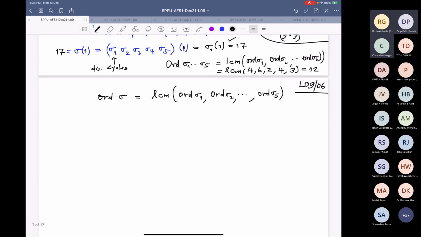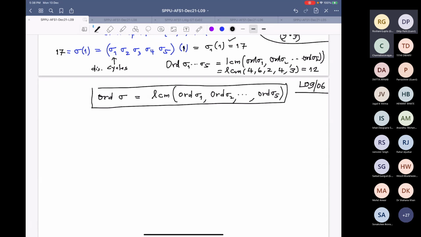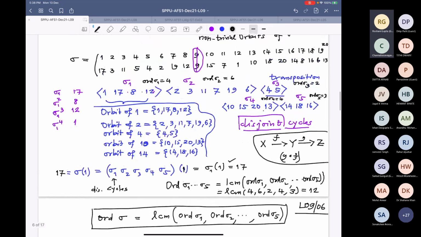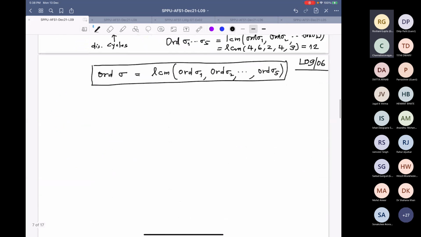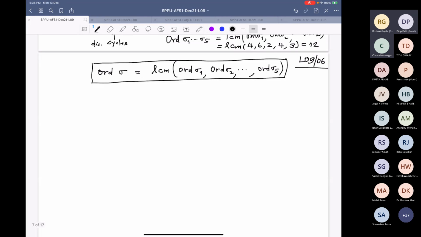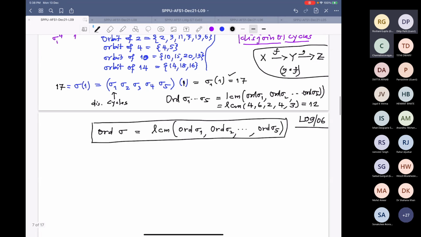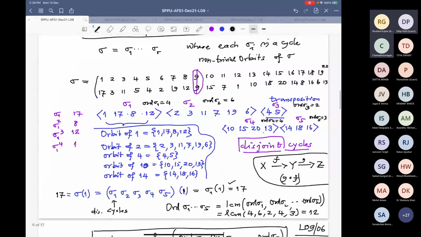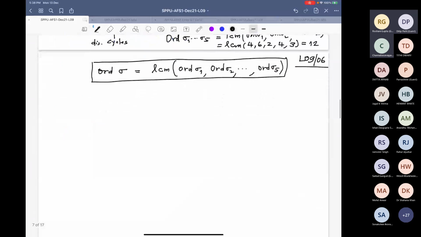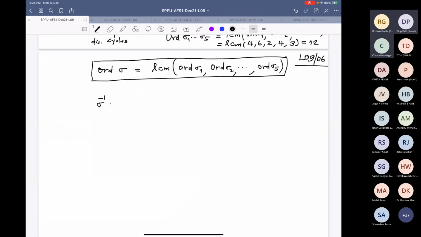But in general, this is the formula, and this works for any sigma. That is how we have to do it. So from the canonical decomposition, you can read off the order. We can also read off the inverse. Sigma inverse also you can read off. So what will be sigma inverse? You just have to take the inverse of this.